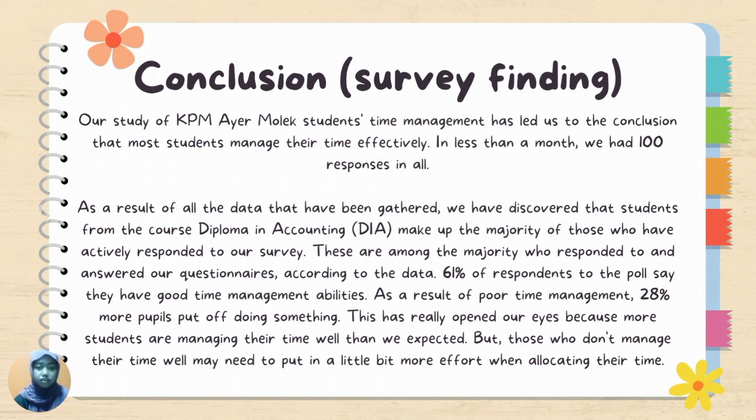According to the data, 61% of respondents to the poll say they have good time management ability. As a result of poor time management, 28% more people put off doing something. This has really opened our eyes because more students are managing their time well than we expected. But those who don't manage their time well may need to put a little bit more effort when allocating their time.